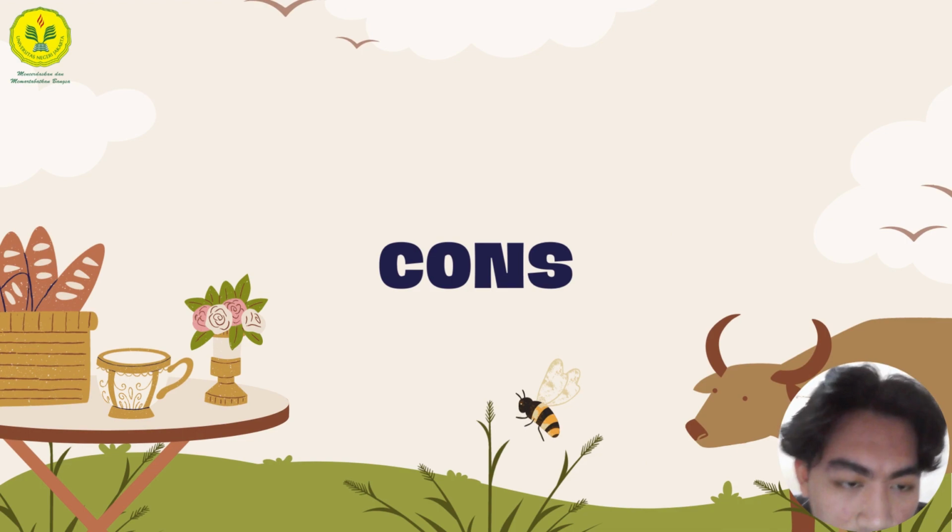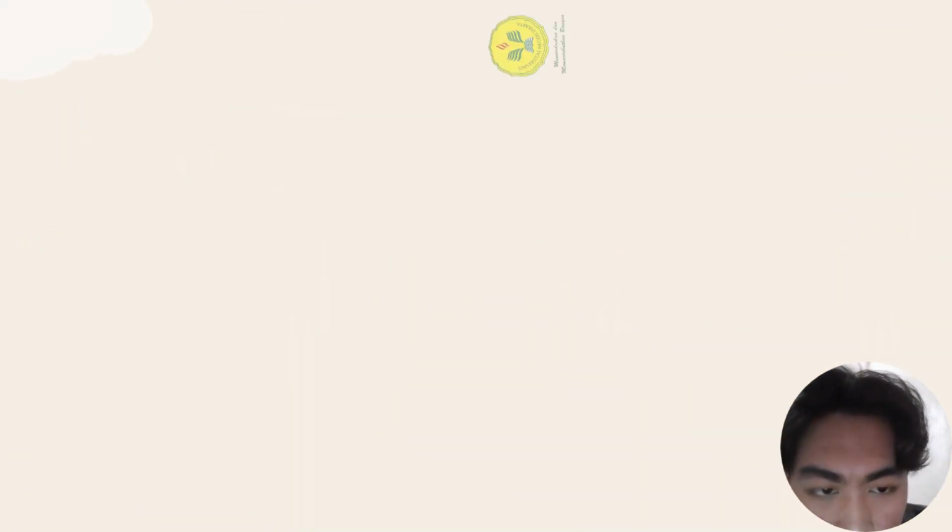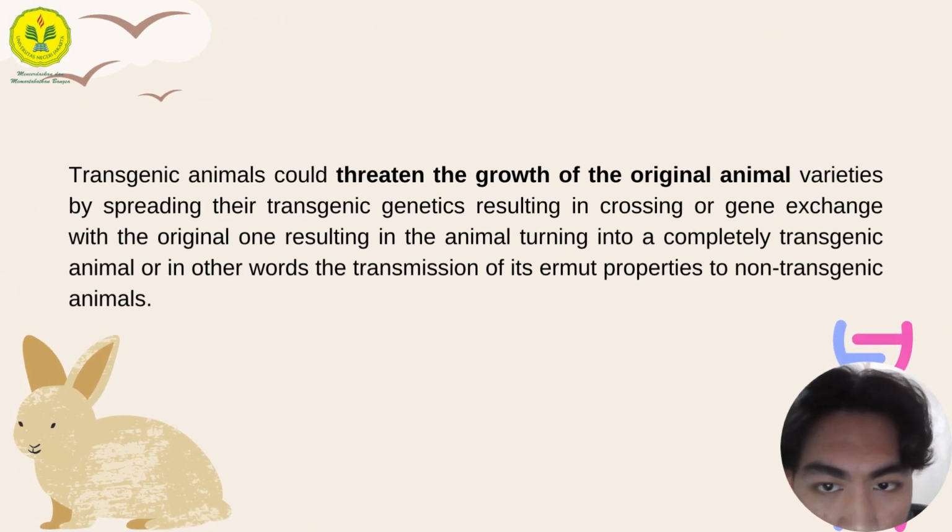Okay, next are the cons of the transgenic animals. Transgenic animals could threaten the growth of the original animal varieties by spreading their transgenic genetics, resulting in gene exchange with the original ones, and resulting in the animal turning into a completely transgenic animal, or in other words, the transmission of its properties to non-transgenic animals.